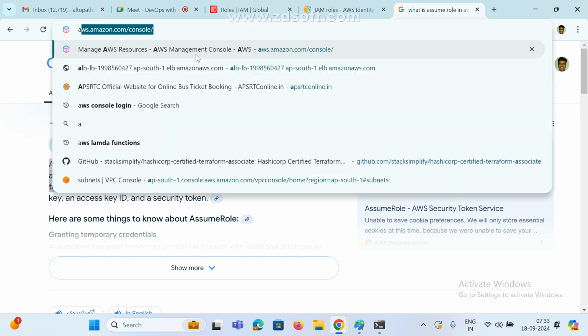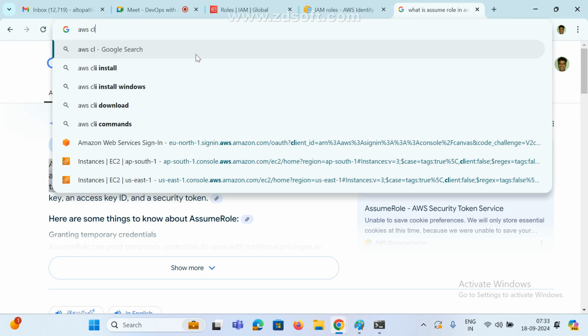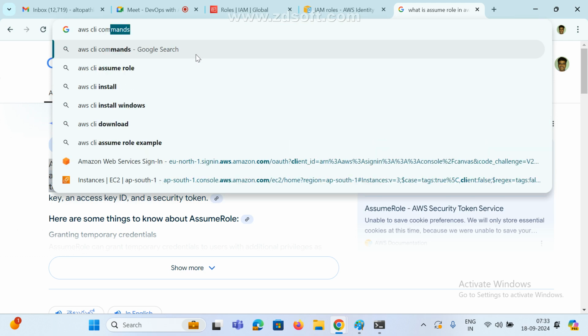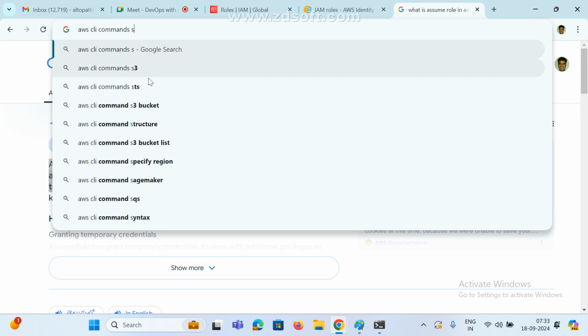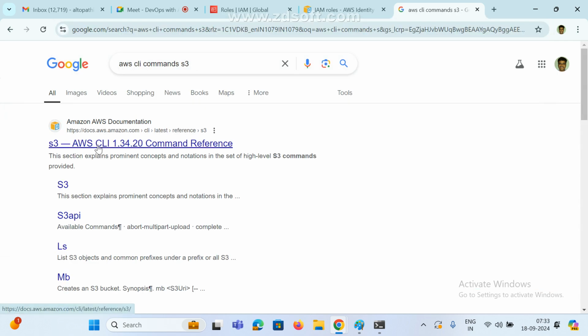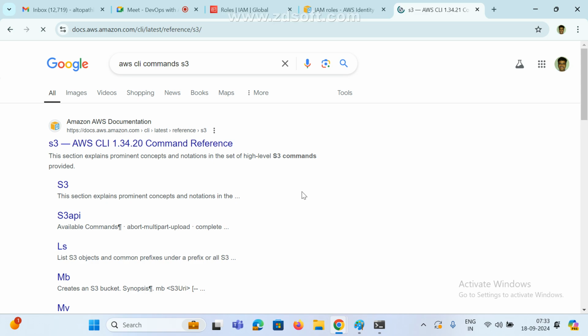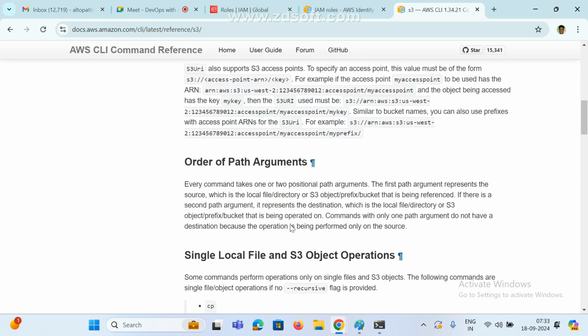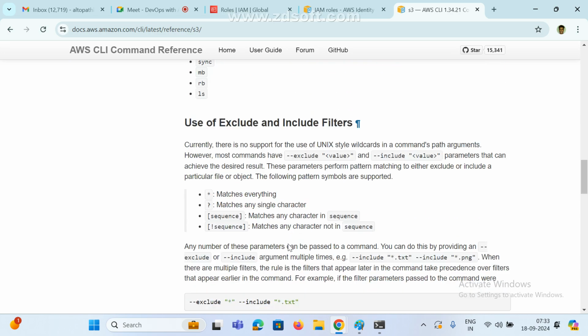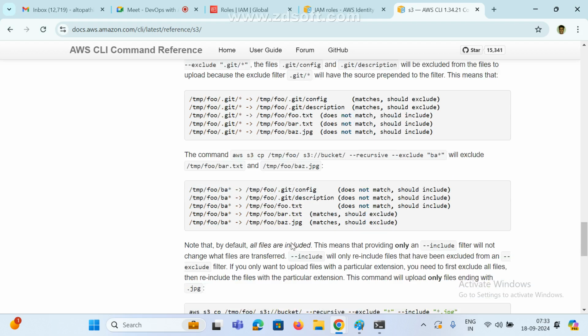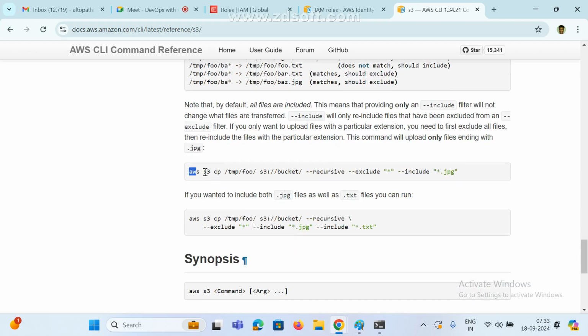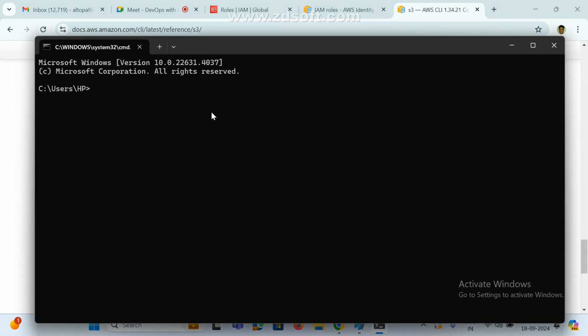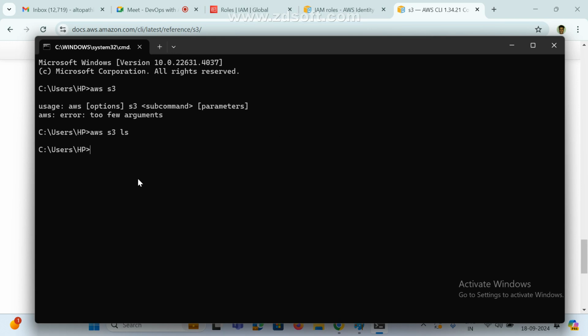AWS CLI commands for S3 bucket. So there is a command line if you want to check it. These are the commands we need to use. So I want to see some permissions: copy, move, and so on. AWS S3 ls. Let me check it. The ls command. I don't have anything. I think it is working.